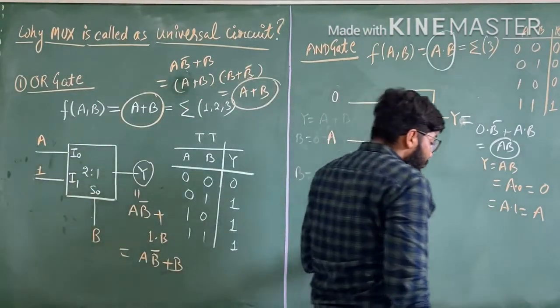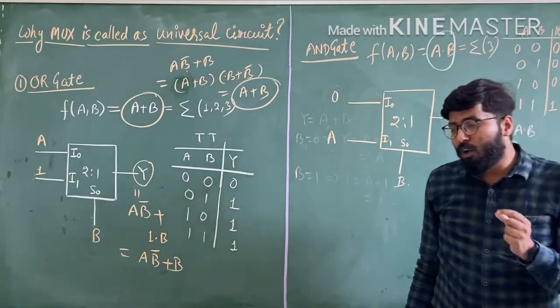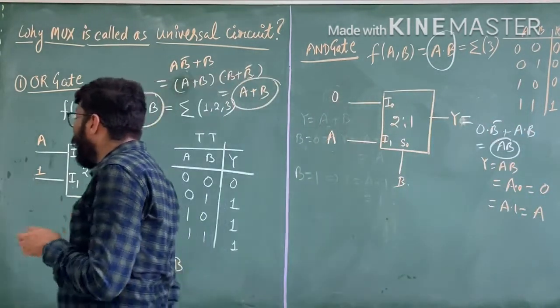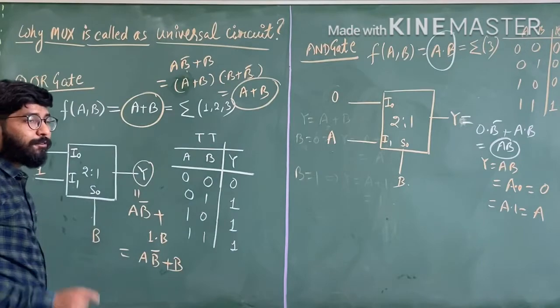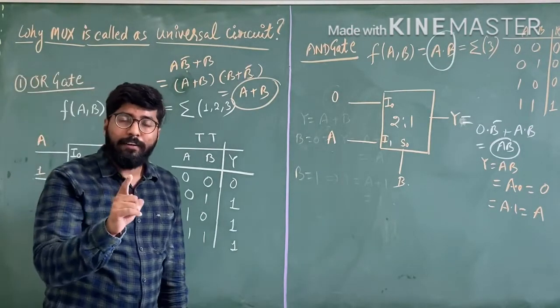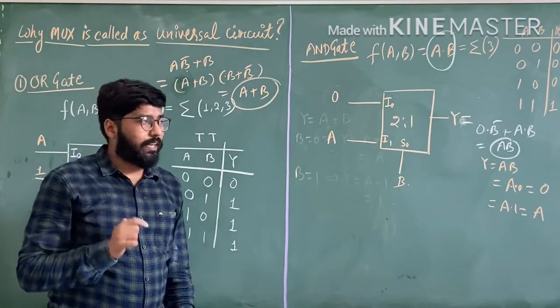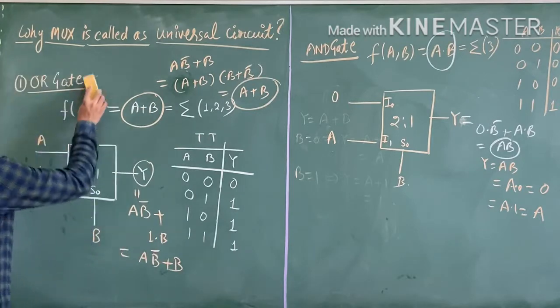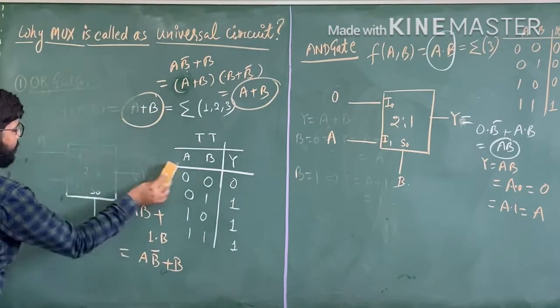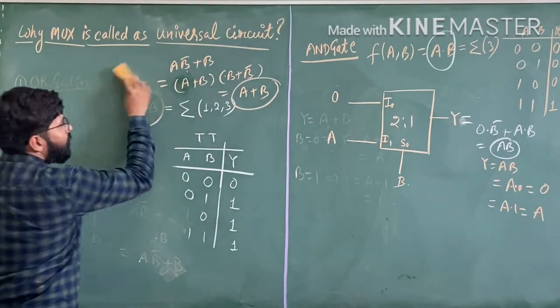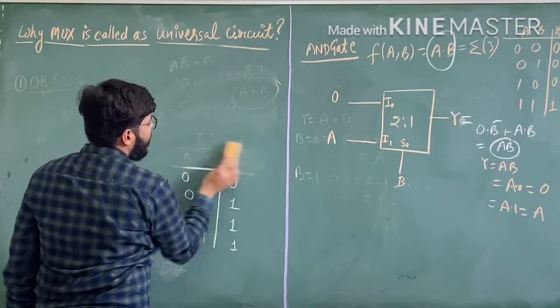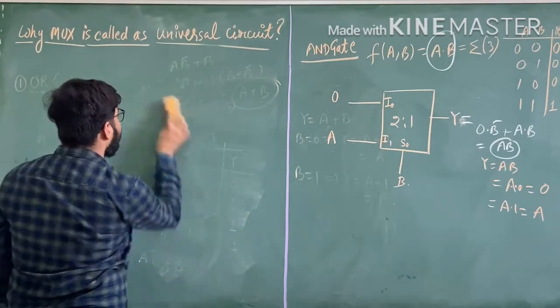So in the implementation of the OR gate or AND gate, we require only one 2 cross 1 MUX. Okay, now we have to design the NOT gate.